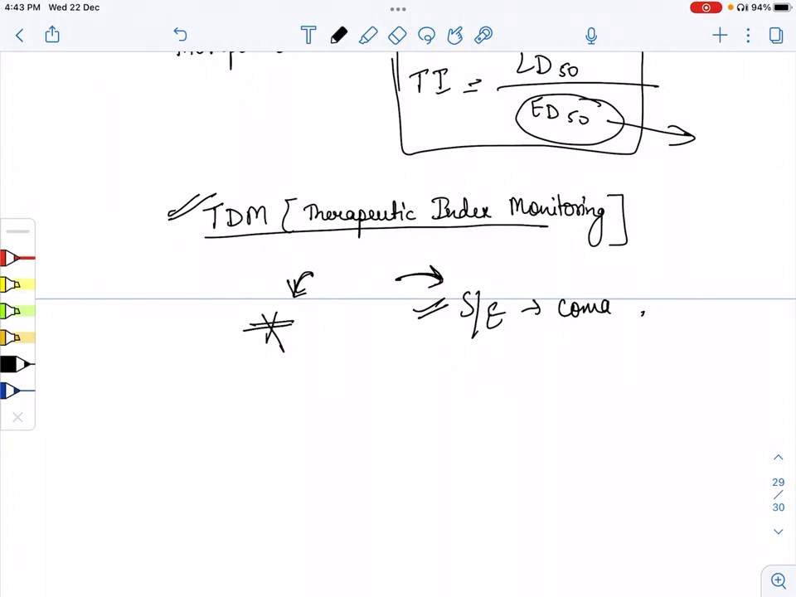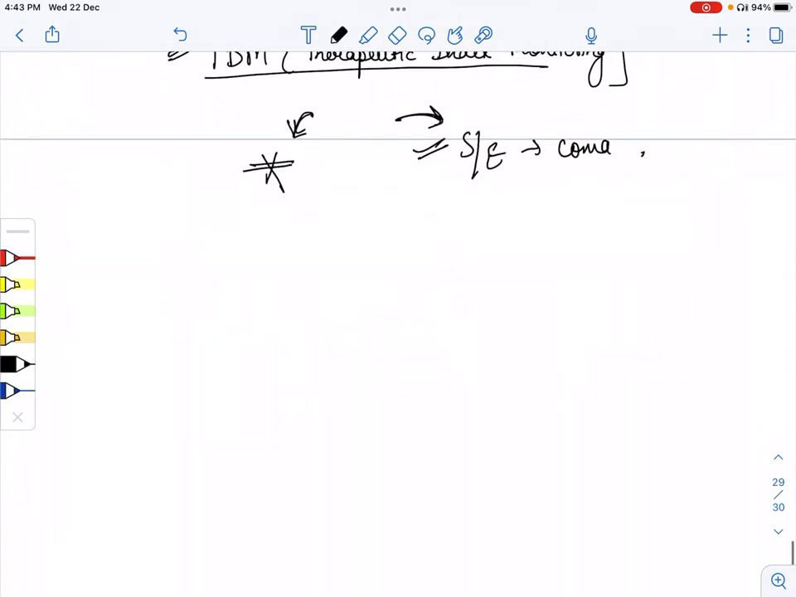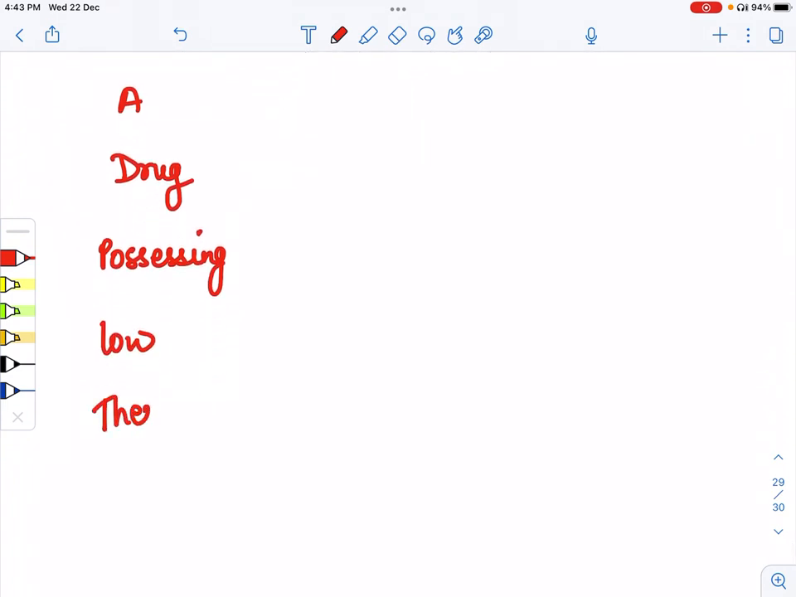So which drugs need TDM? For TDM, we have a mnemonic: a drug possessing low therapeutic index. So this is the mnemonic for TDM.